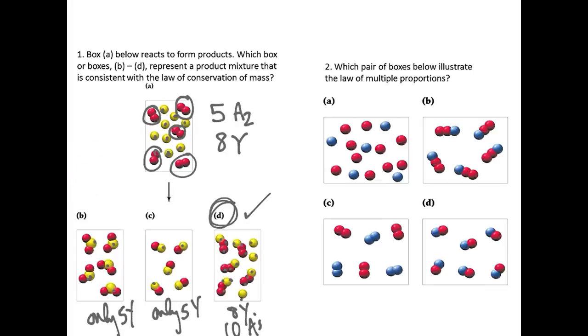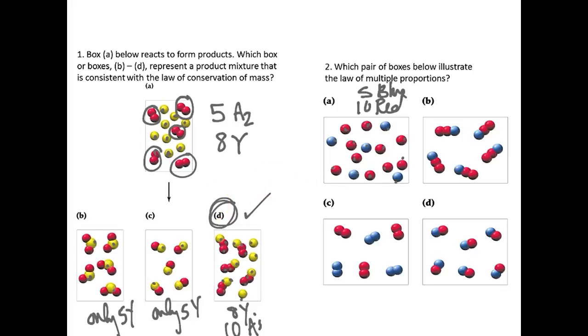Now if we keep going, number 2, which pair of boxes below illustrate the law of multiple proportions? So we counted here 10 red spheres. Remember, multiple proportions just means that the same elements can combine in different proportions to give different compounds, right? And then it's going to be a whole number ratio. And then here we have 5 blues.